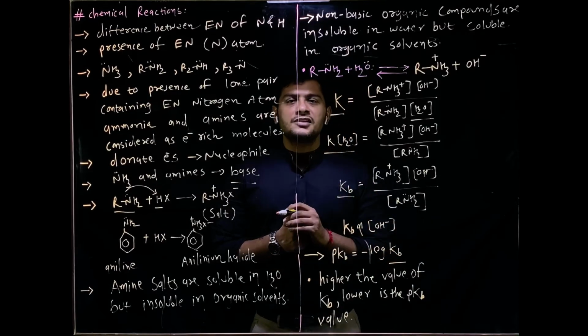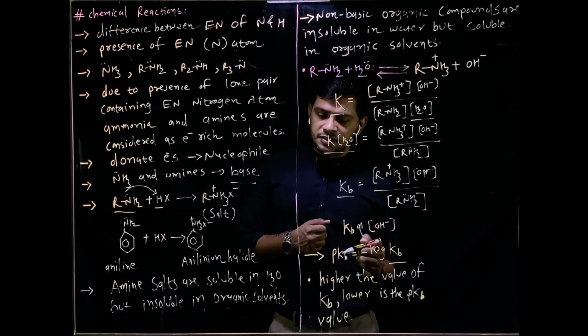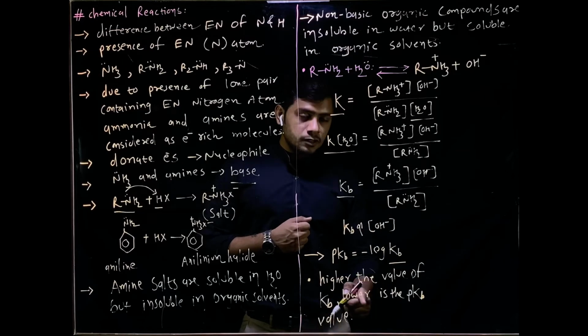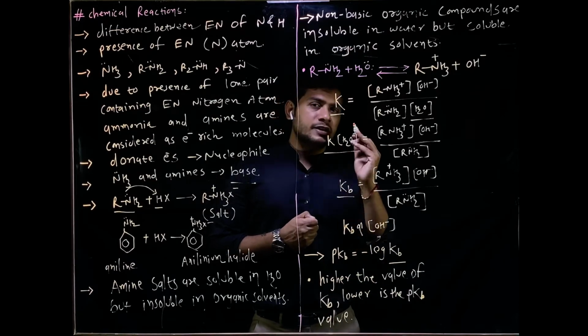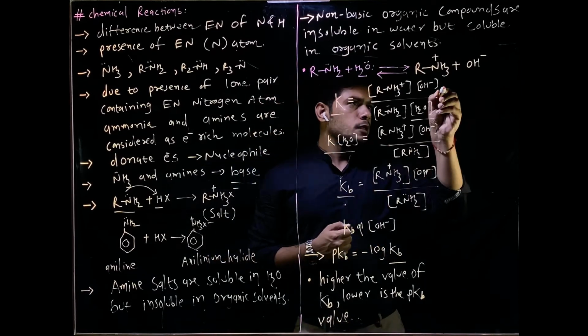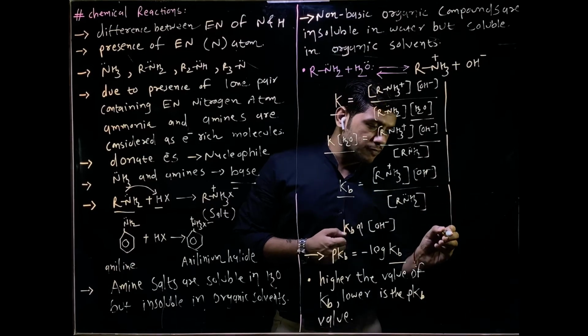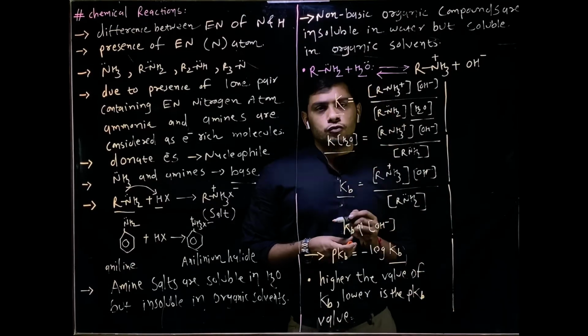So Kb increases, OH minus increases, basicity increases. But what happens to pKb? It decreases. pKb decreases. Okay, friends. So the stronger base has the lowest pKb value and the highest Kb value.